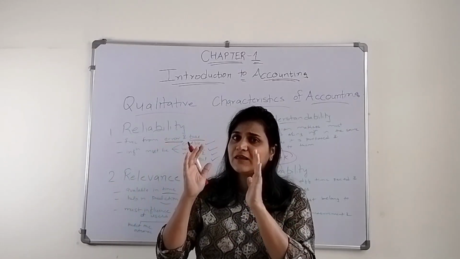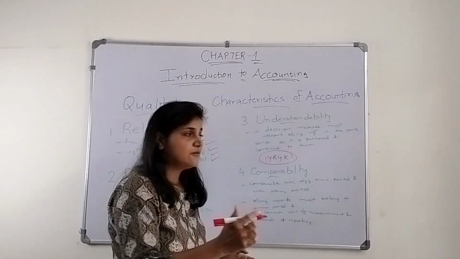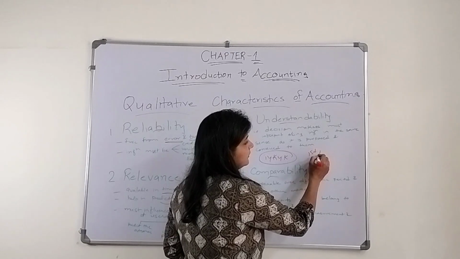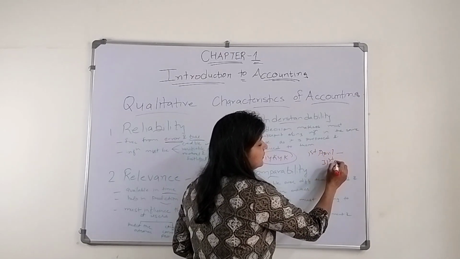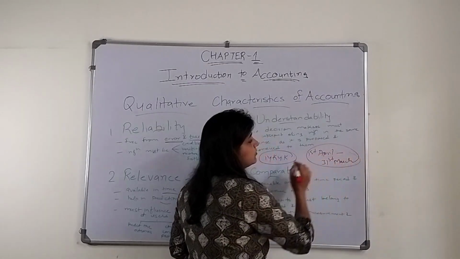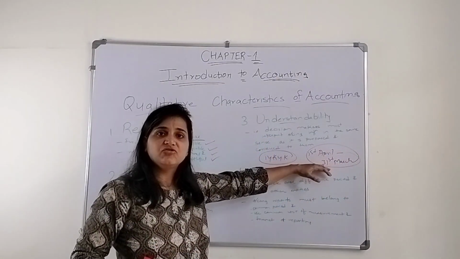So it must belong to the same accounting period. We will discuss it further: there is an accounting period which starts from 1st April and ends on 31st March. The entities are supposed to prepare their accounting reports in such a way.